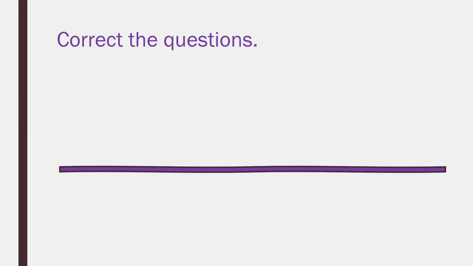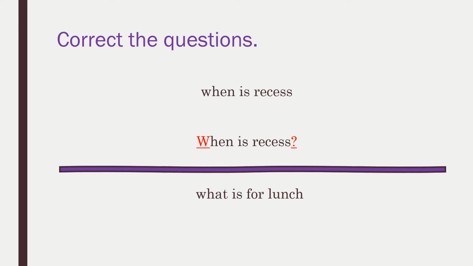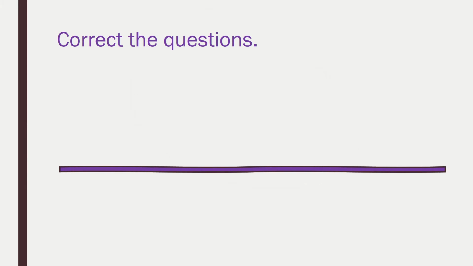Let's try some more. When is recess? How do we fix it? We capitalize the letter W in when and we put a question mark at the end. The next one says, what is for lunch? How should we fix this? Correct. We capitalize the W in what and put a question mark at the end. Where is the library? How do we fix this one?